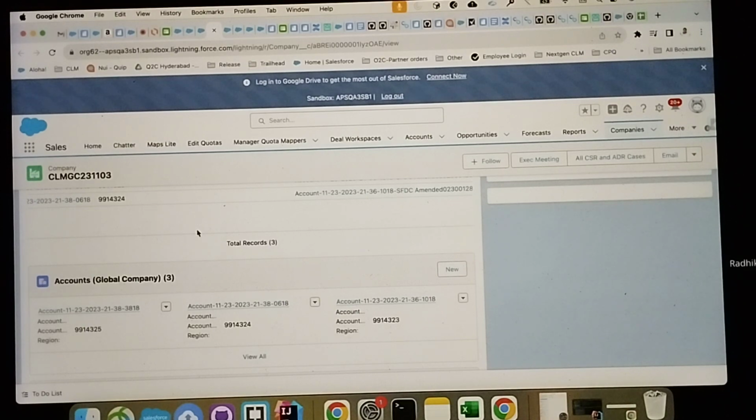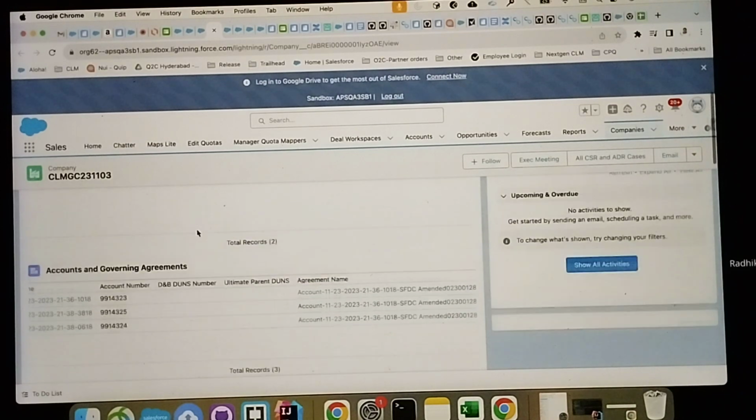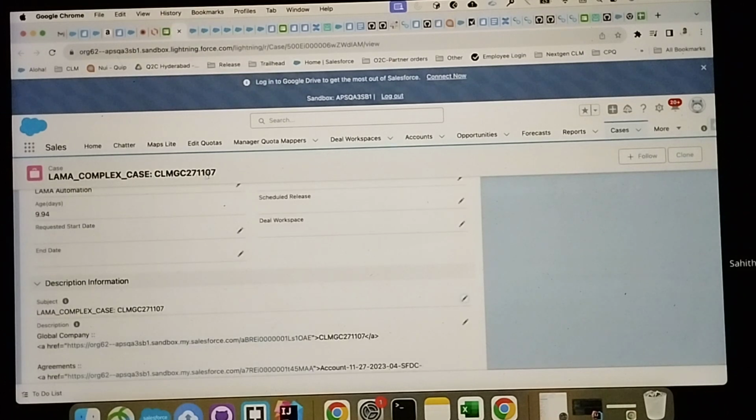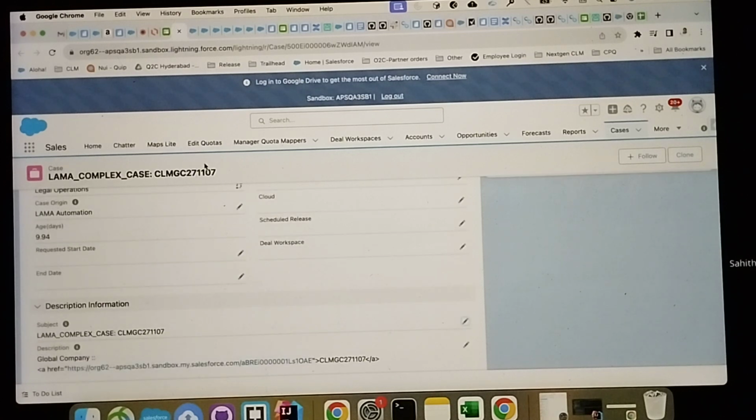Okay, so that field will again be marked as no, right? No. It will not do anything. It will just create a LAMA complex case, and no more action. If you are adding more accounts, or making some attrited customers, or archiving accounts, no other actions will be performed on the accounts related to that particular agreement. Okay, got it. Thank you. Yeah. Any more questions? No, there's no question.